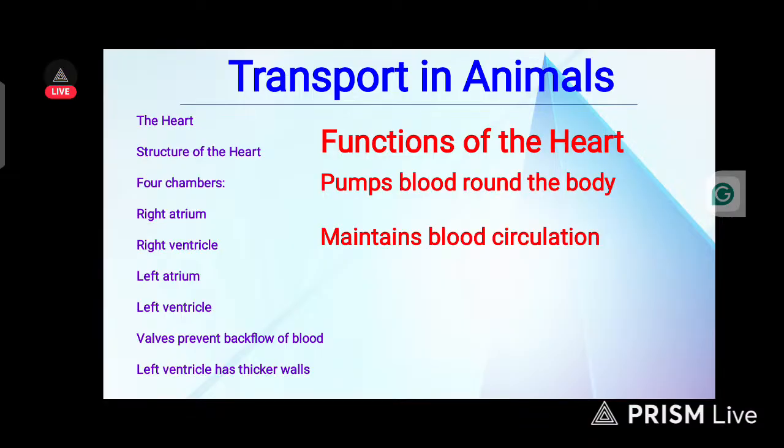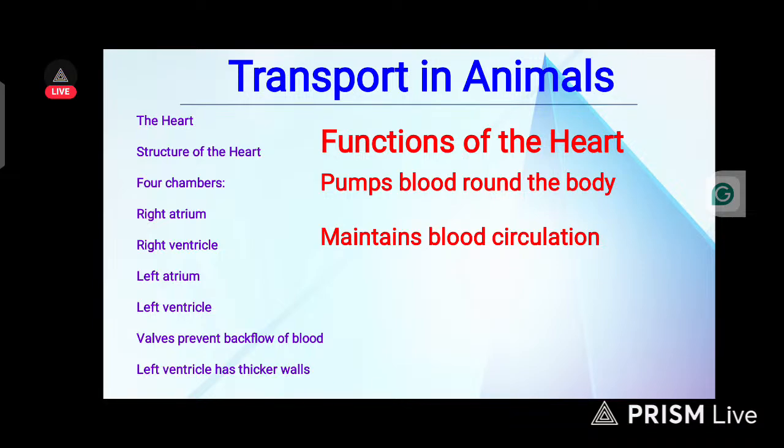In the heart we also have valves which prevent the backward flow of blood. When you see it in your JAMB exam or post-UTME exam, the major function of the valve is to prevent the backward flow of blood in the heart. And then we have the left ventricle, which has the thickest wall of the heart.